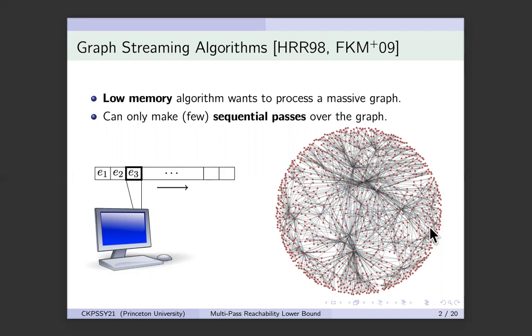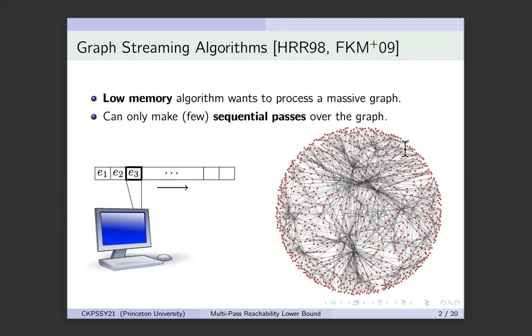However, we cannot use classical algorithms to do that because this graph is the graph of all users on the network and is too big to fit inside the memory of your personal computer. So the only way you can access this graph is if you go to, say, an external data center, and then you get access to this graph as a stream of edges. This is exactly the streaming model.